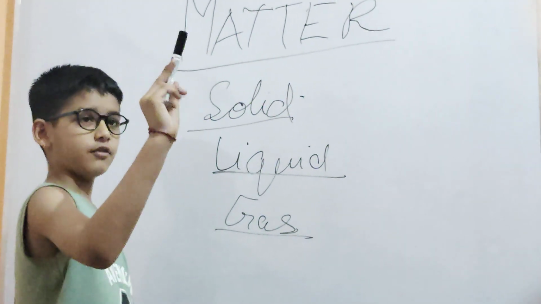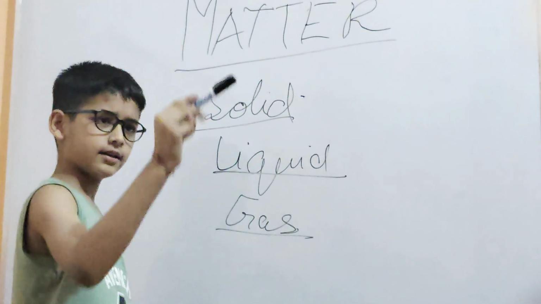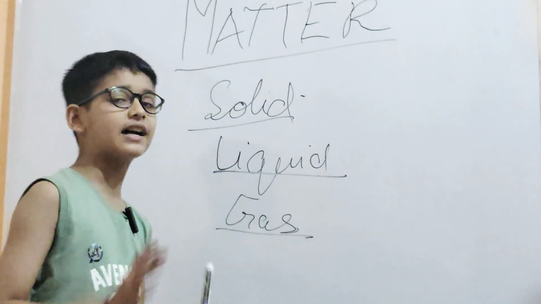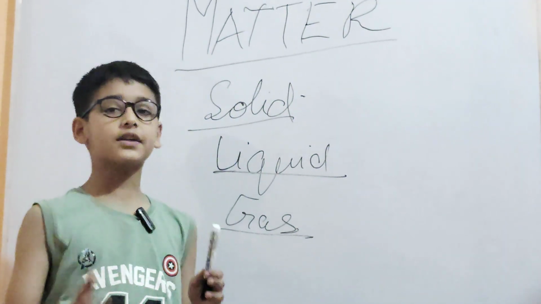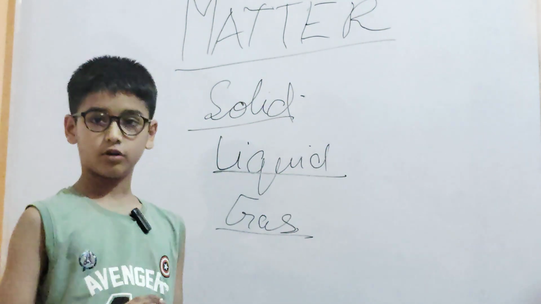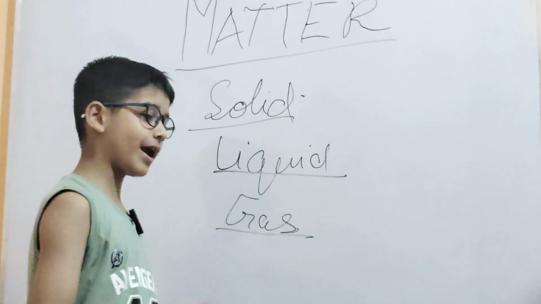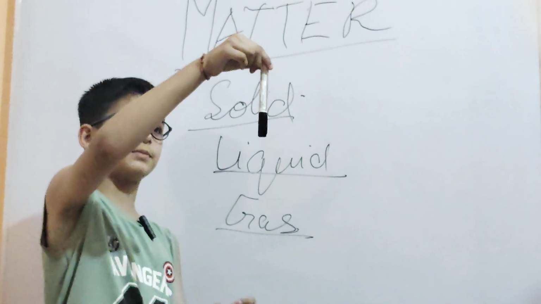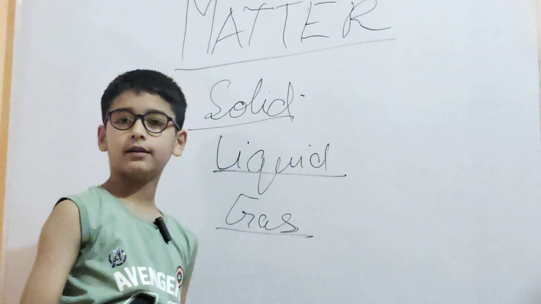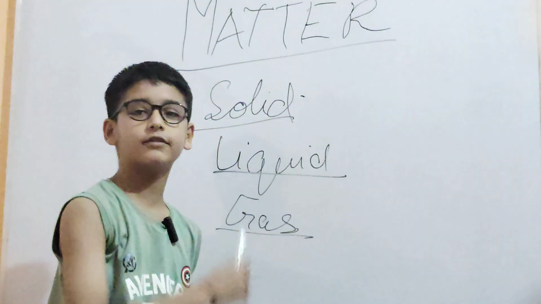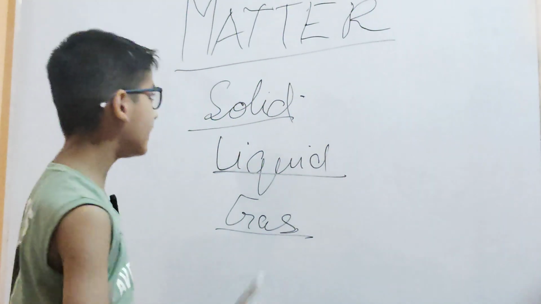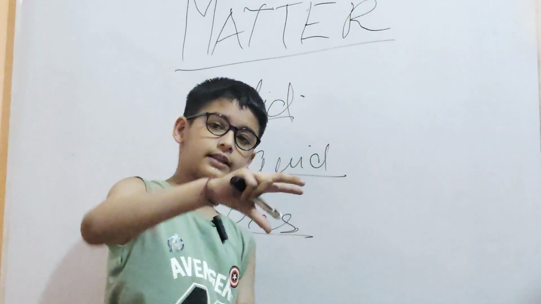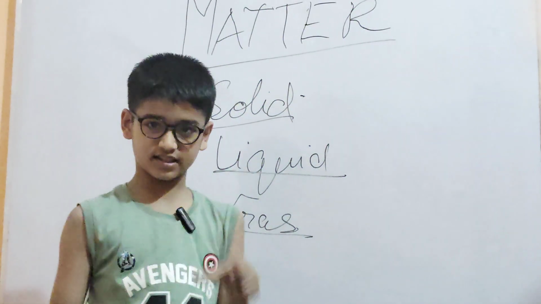We can hold this and feel it, and solids are things whose shapes we can't easily change. If I leave this marker, it will fall all at once. And if I take some water and pour it, then some water will come first, no?